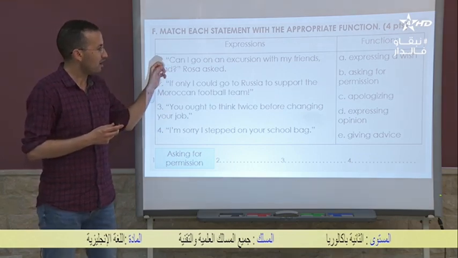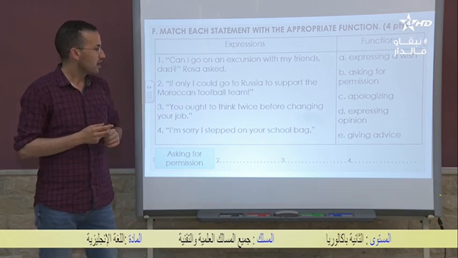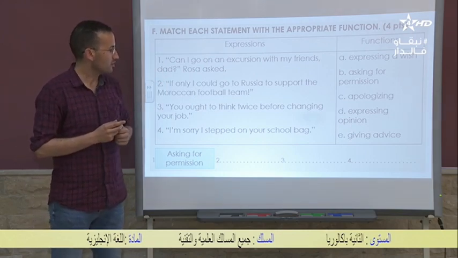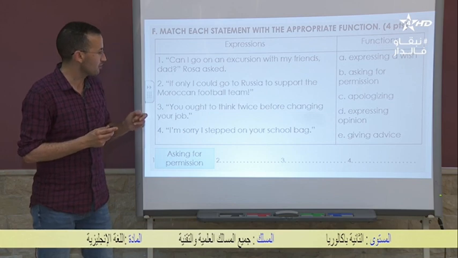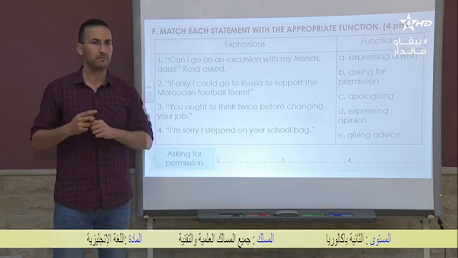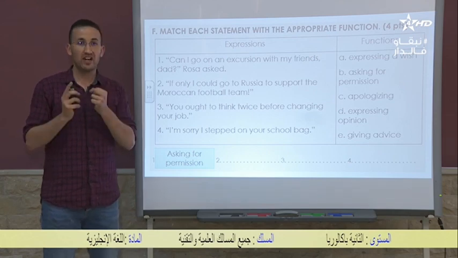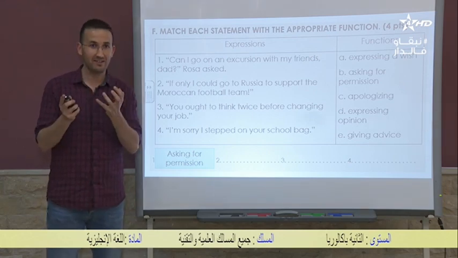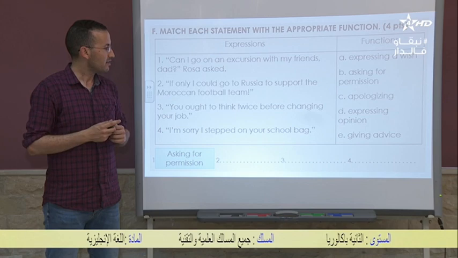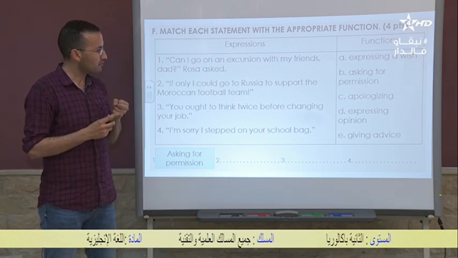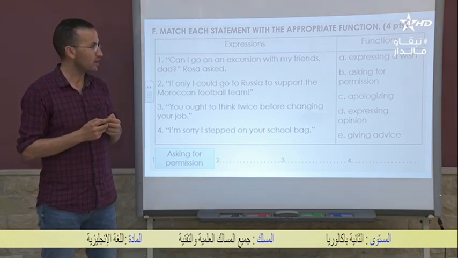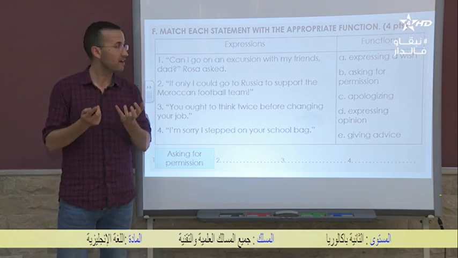Can I go on an excursion with my friend's dad, Rosa asked. Number 2, if only I could go to Russia to support the Moroccan football team. If only I could go. But actually, I can't. So I'm expressing what?